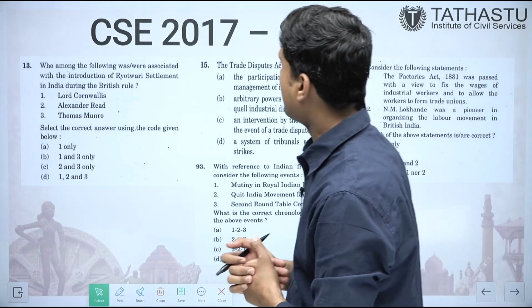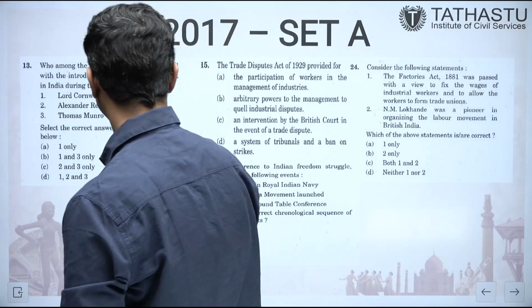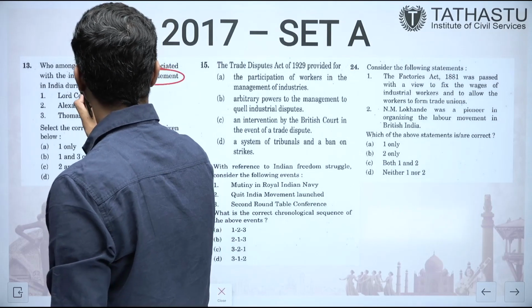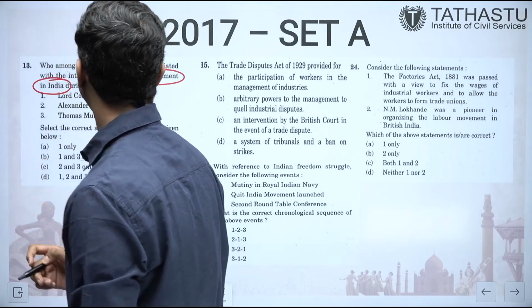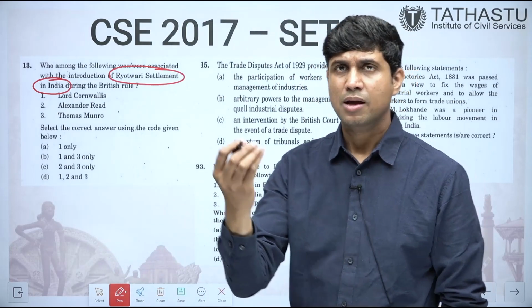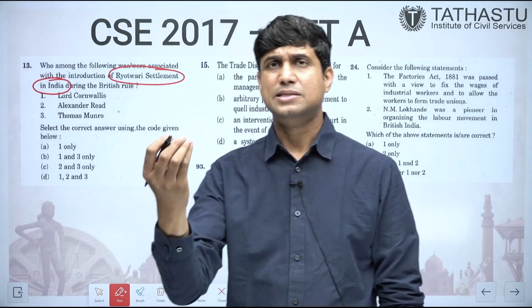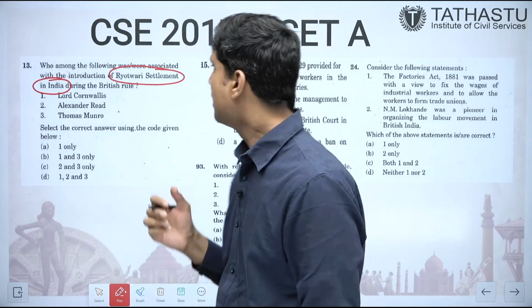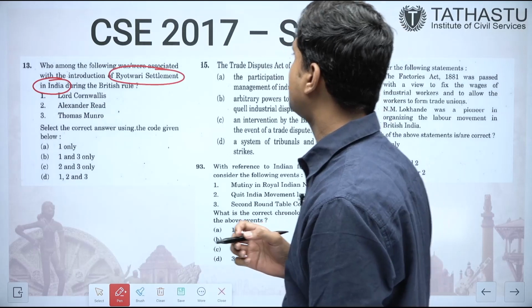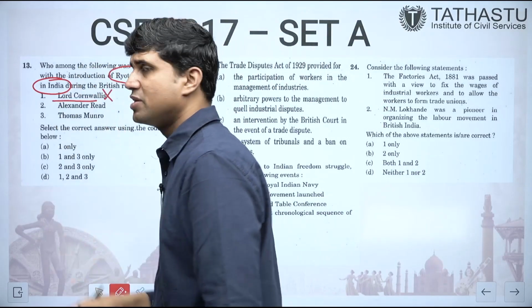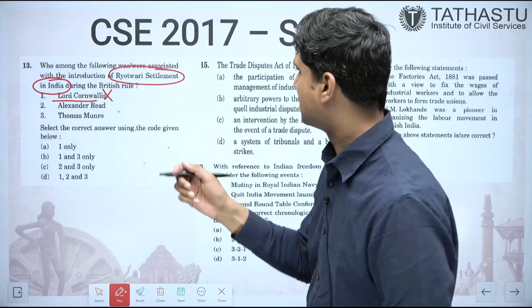Who among the following were associated with the introduction of Rayyatwari? As you know, there were a number of land revenue settlements. One of them was Rayyatwari. Permanent settlement was there, the Zamindari system as it is called, then Rayyatwari was there, Mahalwari was there. If we take the Rayyatwari system, who were associated? Lord Cornwallis cannot be the answer because he was associated with the Zamindari system.